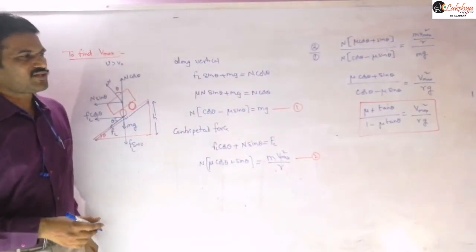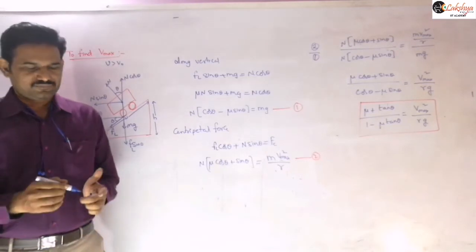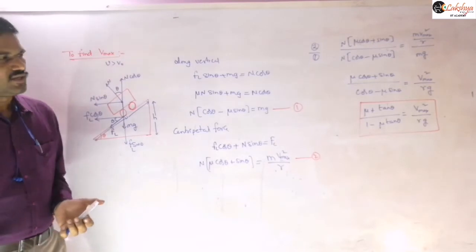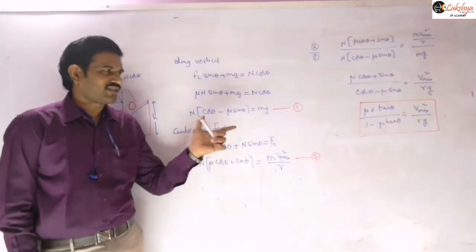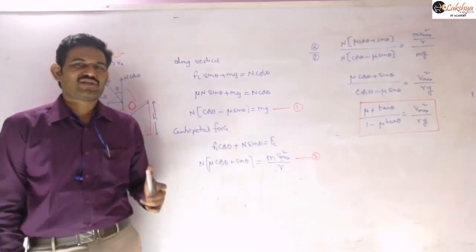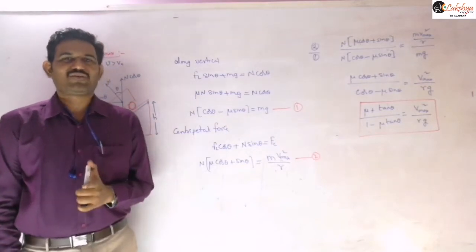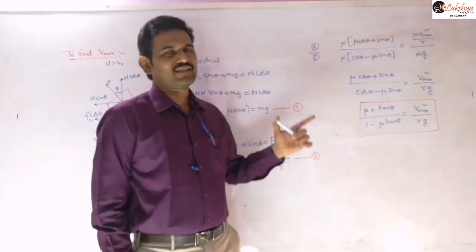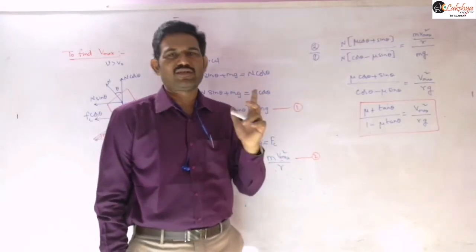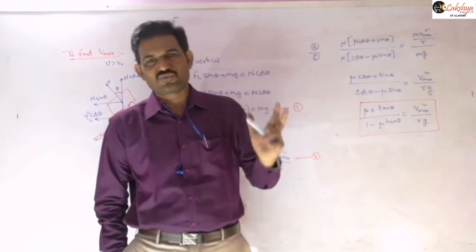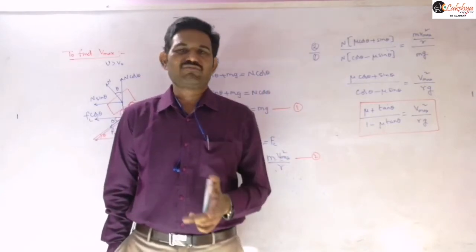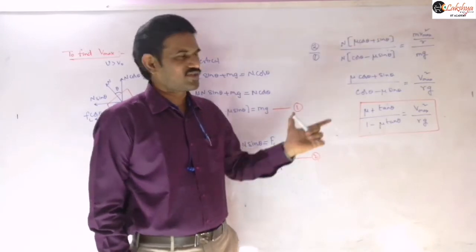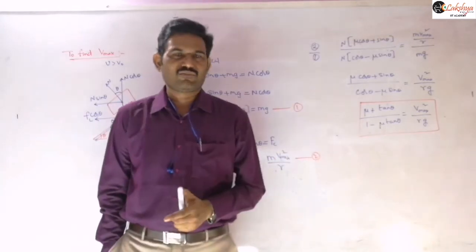Now we can verify that if the coefficient of friction is 0, that means friction is not there, then you will get tan theta is equal to V square by Rg. That is the only possible value if friction is not there, so the vehicle has to take the turn only with that velocity. But if friction is there, a range of velocities is possible. So this is the maximum velocity we can write here, right?